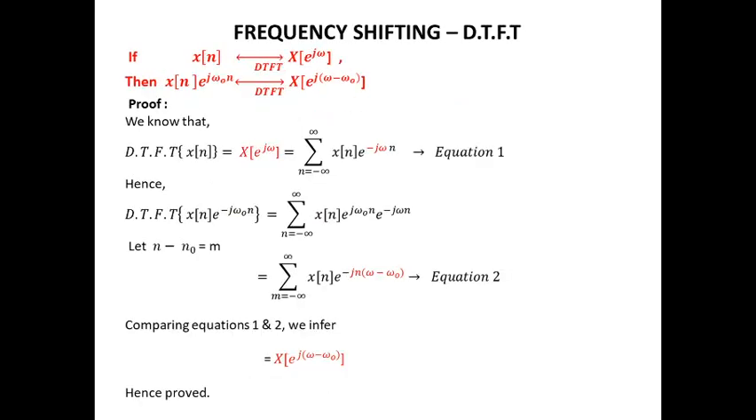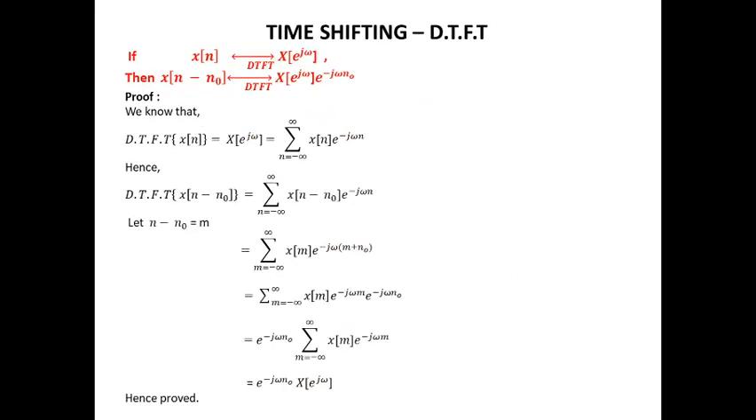The second property is the time shifting property of the discrete time Fourier transform. The statement goes as: if the DTFT of x of n is X of e power j omega, then x of n minus n naught, which is the time shifted version of x of n, will have the DTFT X of e power j omega multiplied by e power minus j omega n naught.